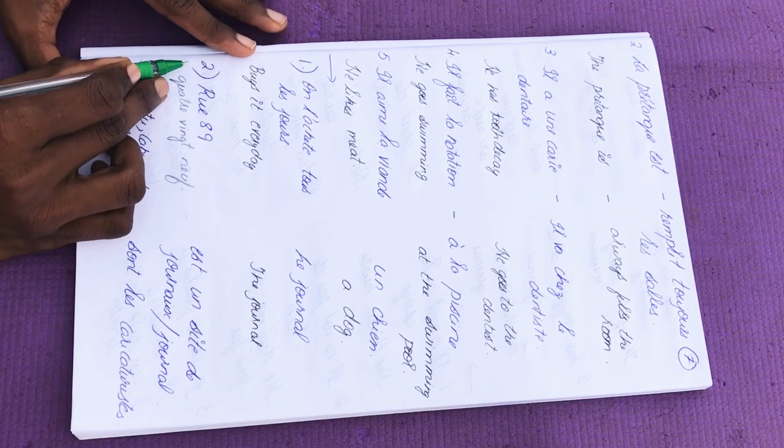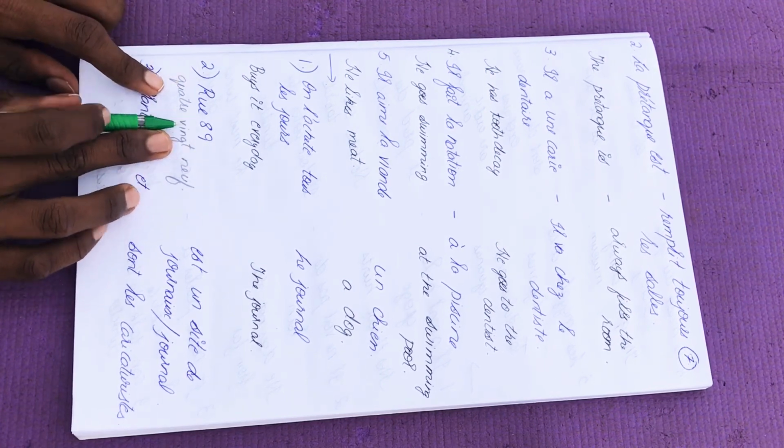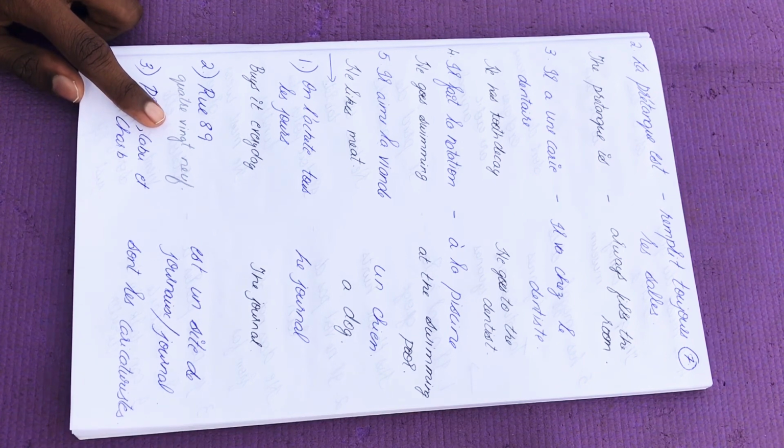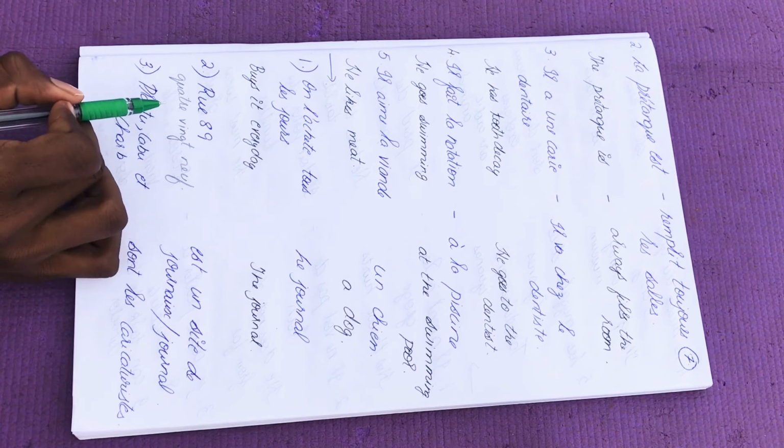Okay, second one. Rue 89. Basically 89 is nothing but, in French, 89. It's good that French students know the numbers. Some of them do not know it still, but make sure that you try to study it. Rue 89 is nothing but what? 89.